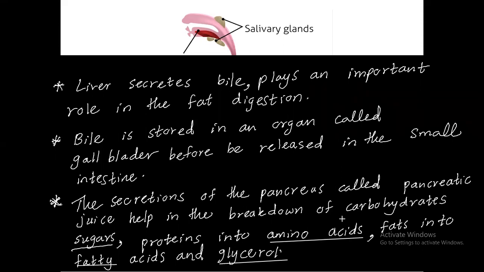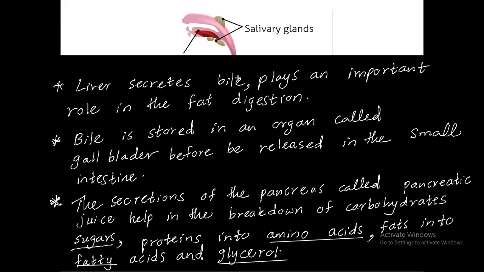Coming to the stomach, in the stomach they produce different types of secretions, right? We have digestive juices, hydrochloric acid and mucus. That mucus is a slippery substance.